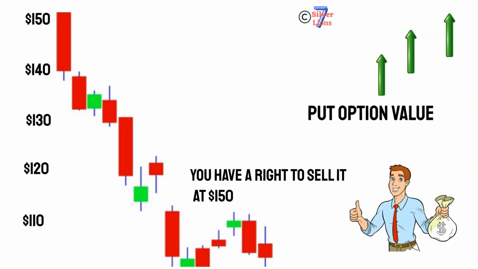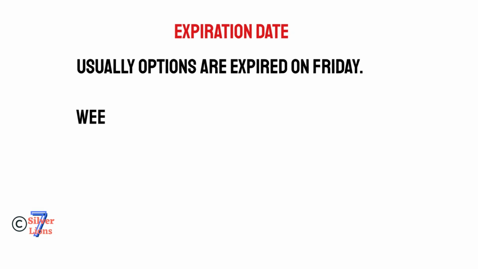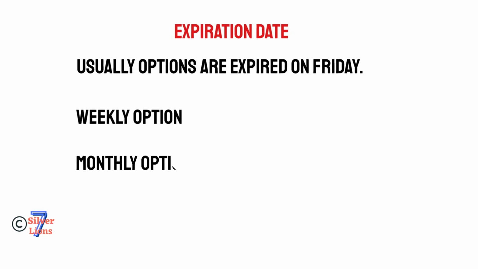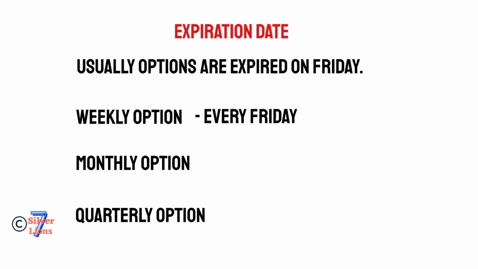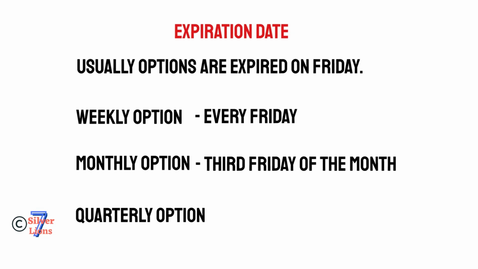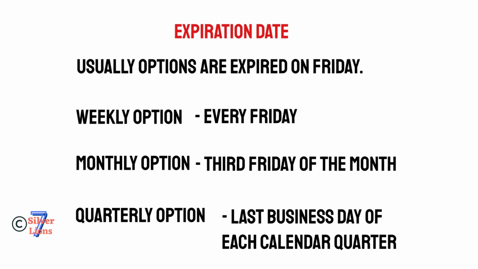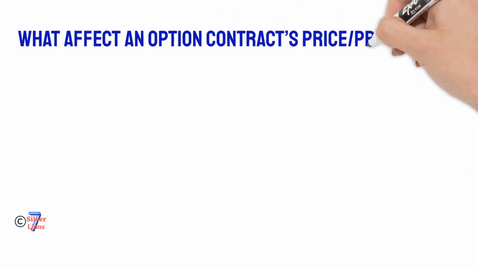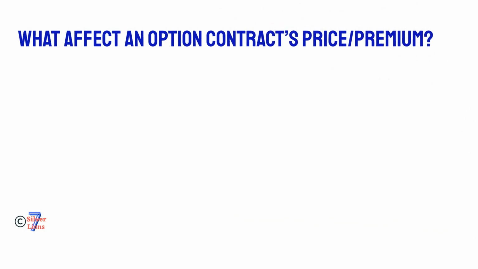Expiration date. The end date for exercising an option is called the expiration date. Usually options expire on Friday. There are weekly option, monthly option, and quarterly option. Weekly options expire almost every Friday and are issued on Thursdays. Monthly options expire every month on third Friday of the month. Quarterly options expire on the last business day of each calendar quarter. Following factors affect the option contract price, which is also called premium.